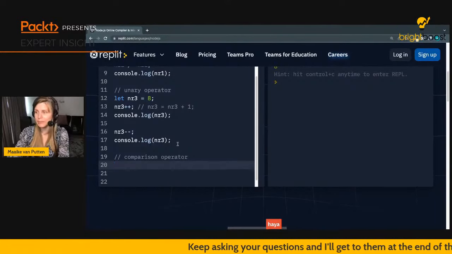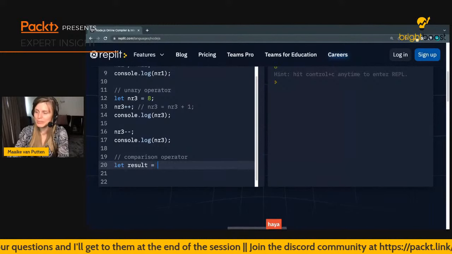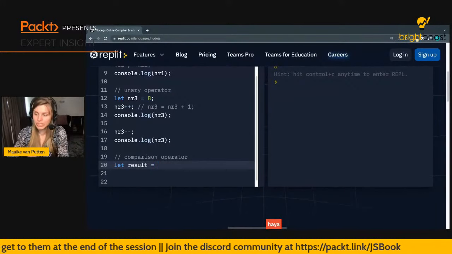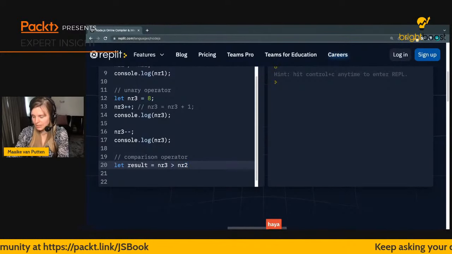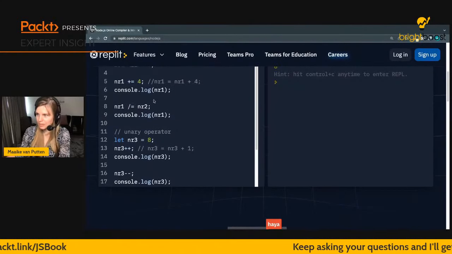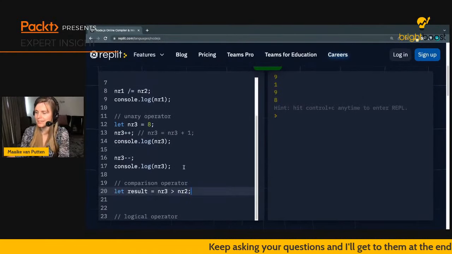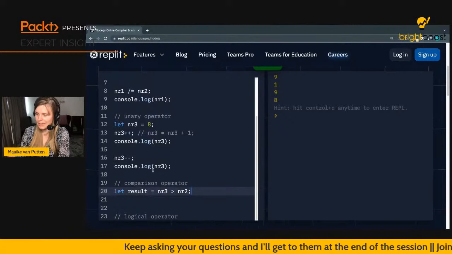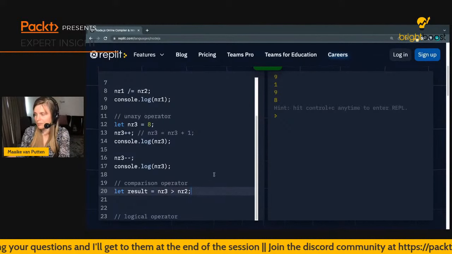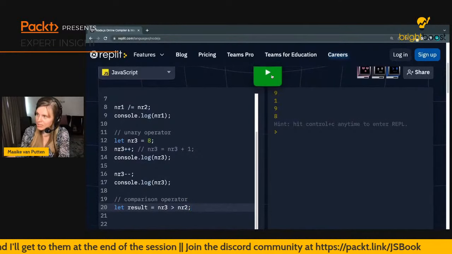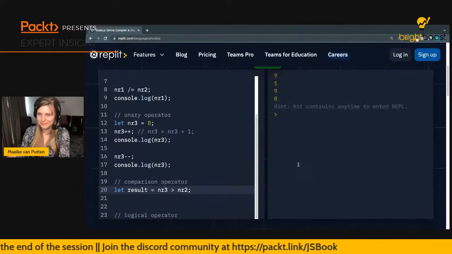So the comparison operator. So let's say, well, we actually have enough numbers already. So let's just go ahead and create a result. And in this result, we're going to store the result of comparing number 3 to number 2. So actually, let's figure out what number 2 was again. So number 2 was 9. We never touched that. And number 3, it was 8 at this point. So we're asking here, is 8 bigger than 9? And well, clearly the result should be no, but let's just look at the JavaScript way to say this.